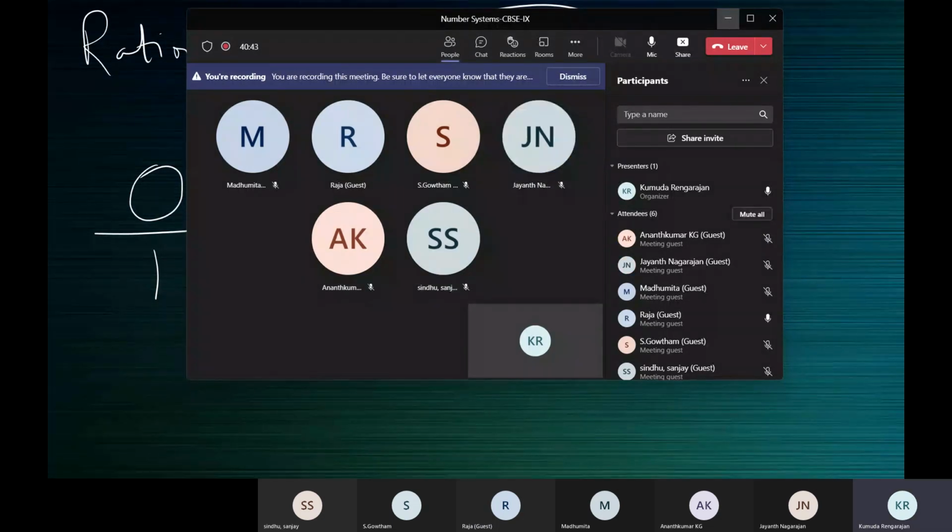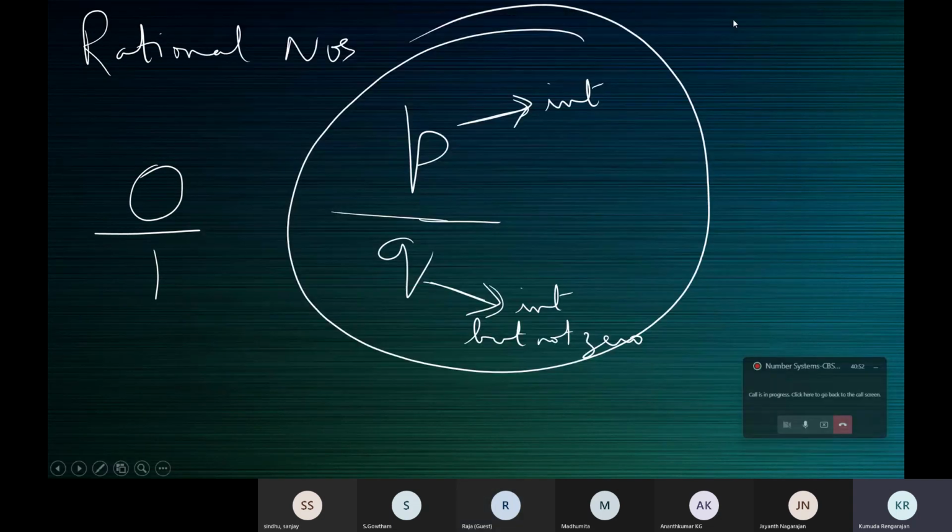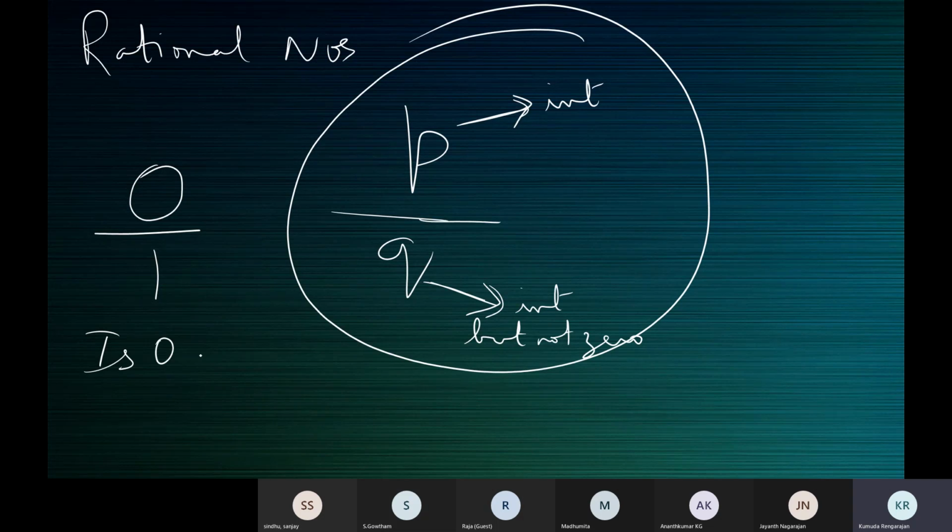Before that, I said something. We are trying to understand if 0 is a rational number. Yes or no? That's what I said. We are trying to understand, is 0 a rational number?